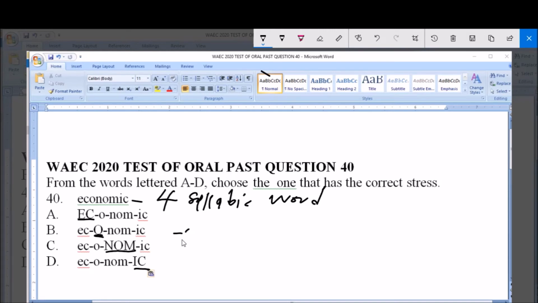Then when we now get to the mic, the k sound, which is the letter K, a consonant, it means the syllable there falls, and of course k cannot take the stress. So by this analysis, we find out that option C is the correct option, where we have our stress.